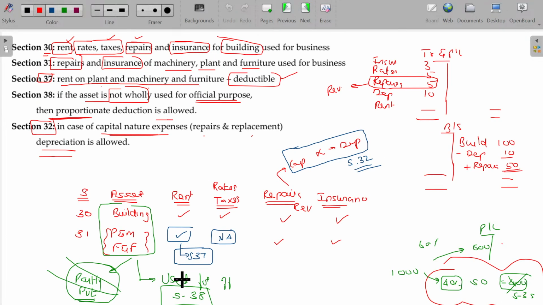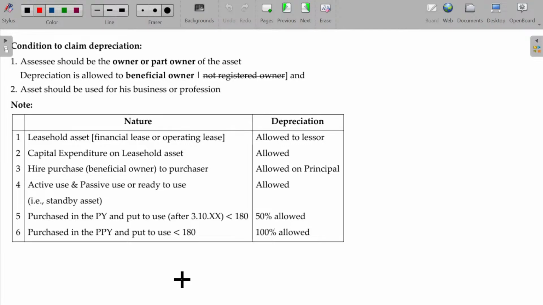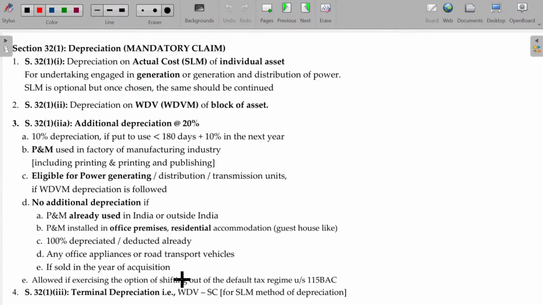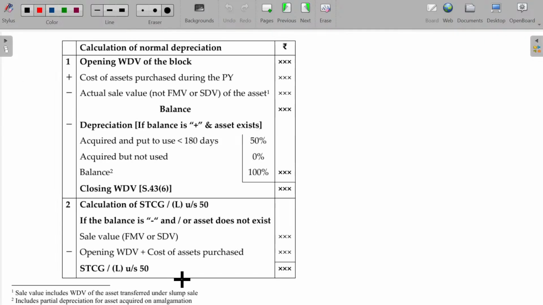Now, I may start the depreciation chapter in the next class because it requires a complete 1 hour or 1.5 hour lecture with some illustration. We will cover it in the next class. Okay.